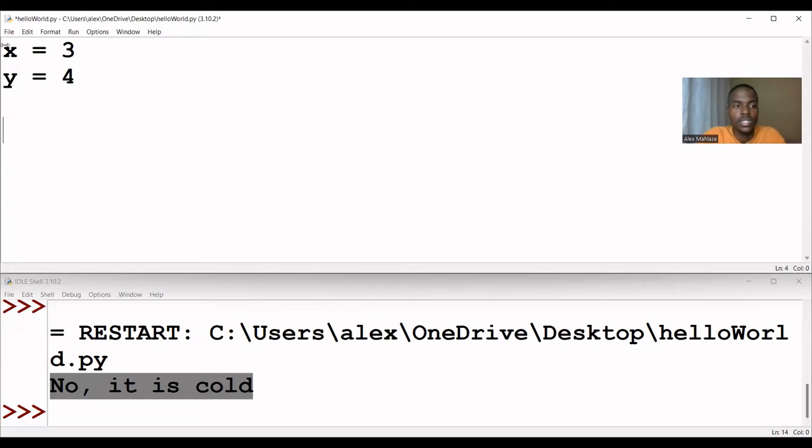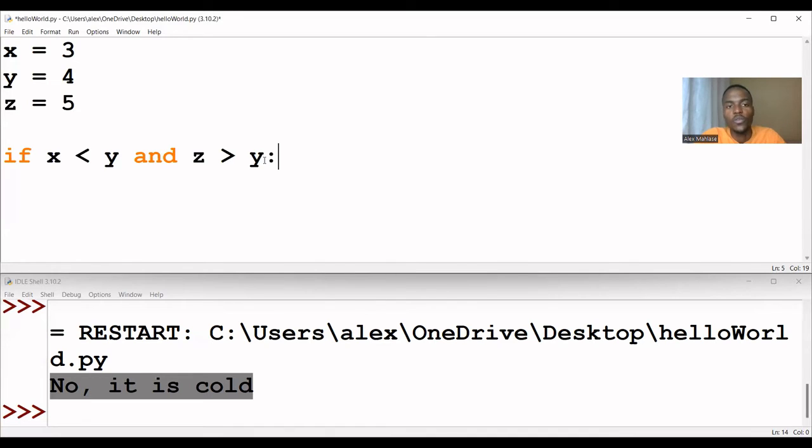Let me put a third variable, z, equal to 5. I'm going to say if x is less than y and z is greater than y.